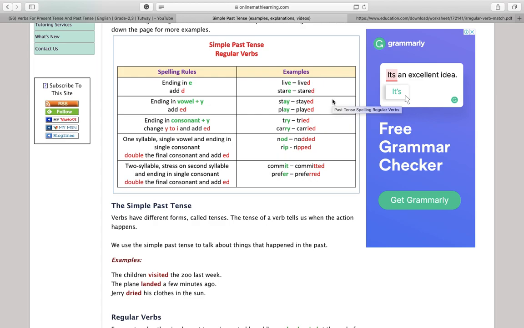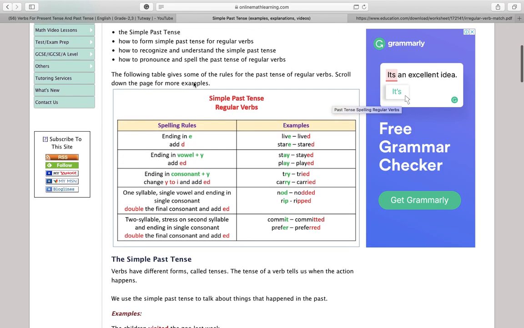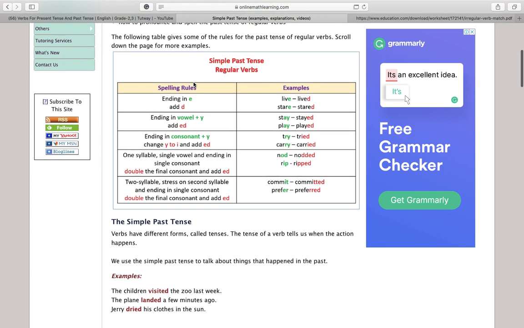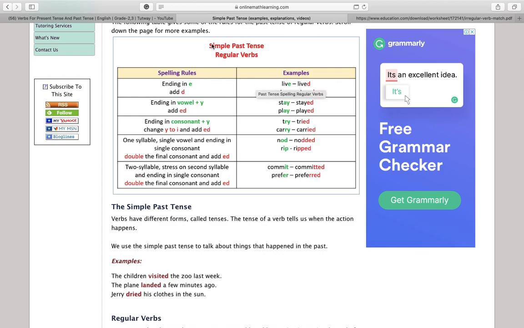I know you have spent a lot of time with Miss Favor trying to study this, and I still find some mistakes. That's why I'm revising it. If I have a word that ends with E, we agreed that regular past tense we just add ed. Okay?